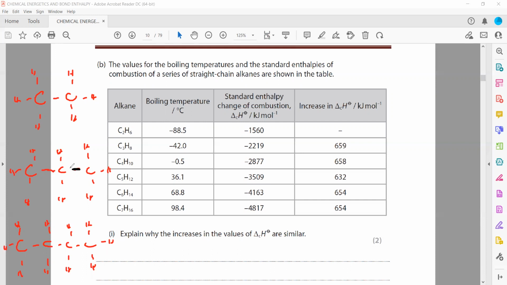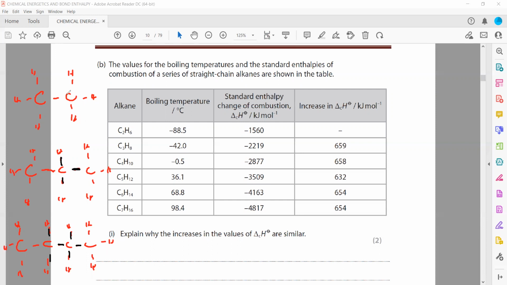This is already there, and 2 hydrogens, so 2 CH bonds are added as extra, and 1 CC bond extra. When we check for this one, 2 CC bonds are extra, and 4 CH bonds are extra. So it increases in the same manner, same pattern.